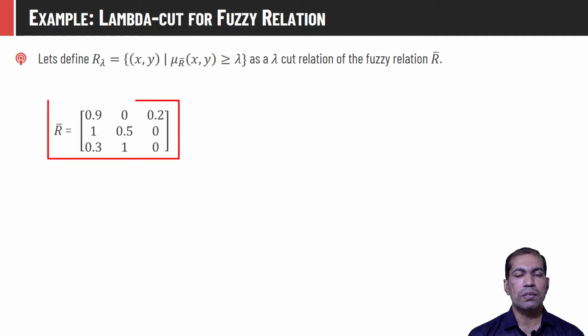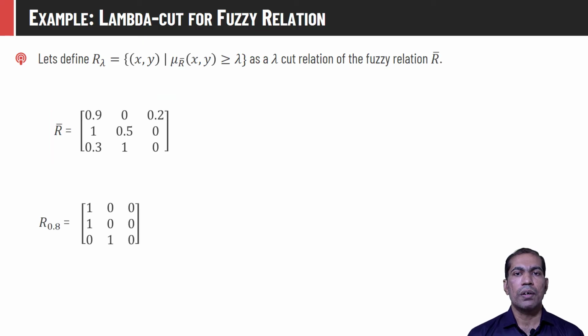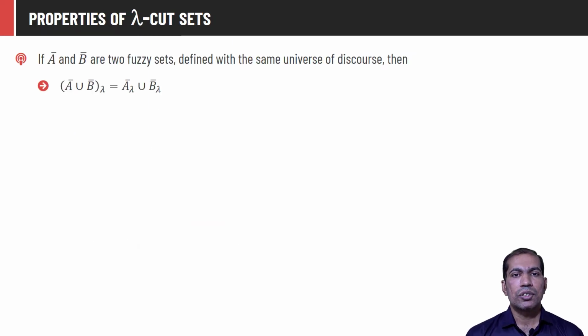So consider this fuzzy relation given to us. If we compute R 0.8, that crisp relation will include only those elements whose membership value is greater than or equal to 0.8 in R bar. As only these three elements satisfy that condition, they will be full members of R 0.8, and the rest will not be part of that. In a similar way, we can change the lambda and compute different crisp relations from the given fuzzy relation. Let us talk about a few properties of lambda cut sets.